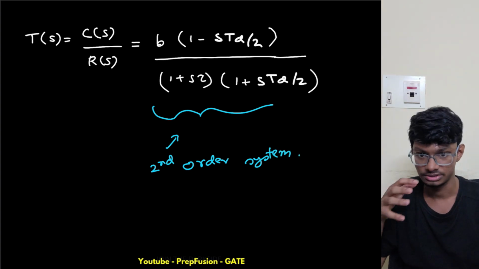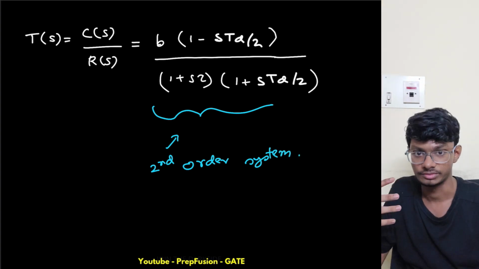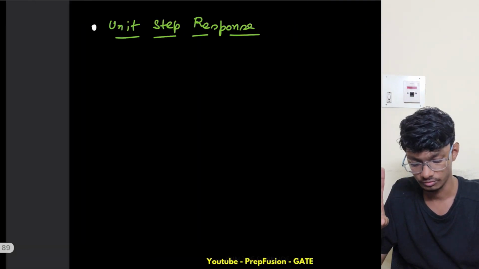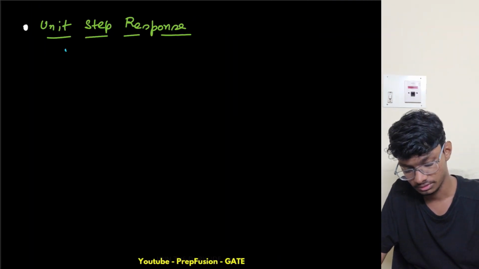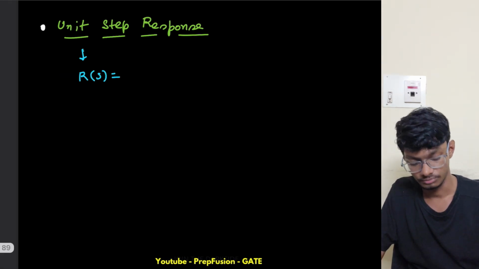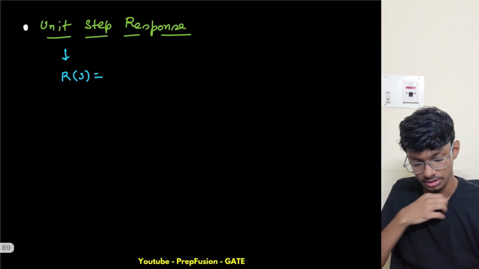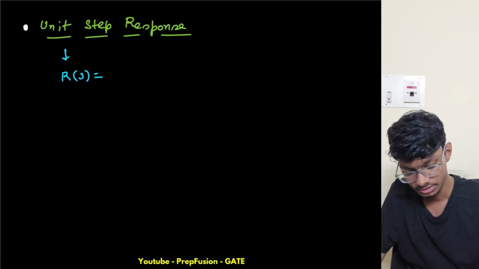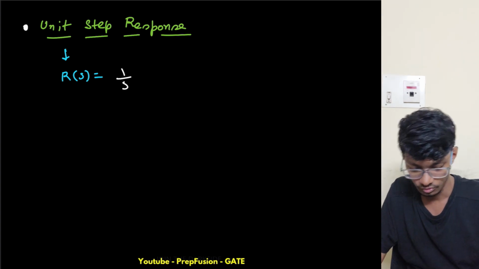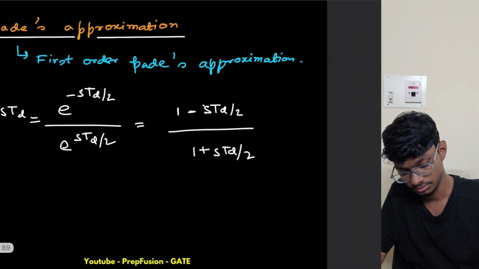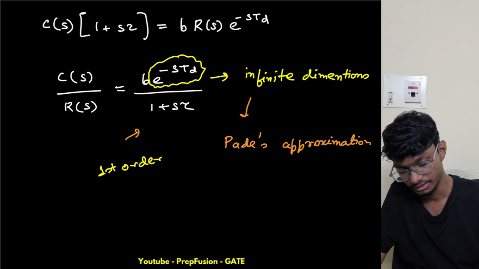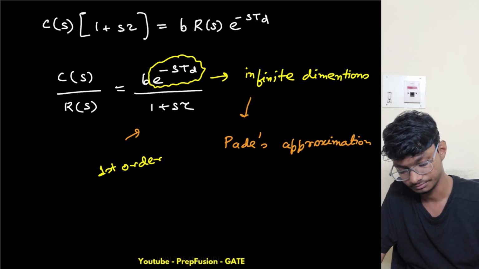We won't do the Laplace transform, but I can still find the unit step response. How? What is my R of s for a unit step? It is 1 over s. So what is my transfer function again? I will write this only.